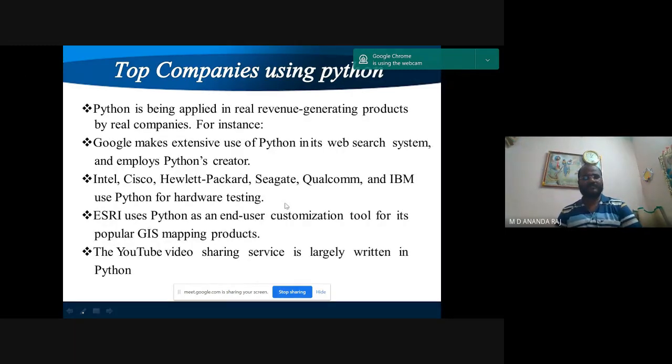So this is about top companies using Python. Python is being applied for real revenue generating products by real companies. For instance, Google makes extensive use of Python in its web search system and employs Python's creator. Intel, Cisco, HP, Seagate, Qualcomm, and IBM use Python for hardware testing. ESRI uses Python as an end-user customization tool for its popular GIS mapping products. The YouTube video sharing service is largely written in Python.